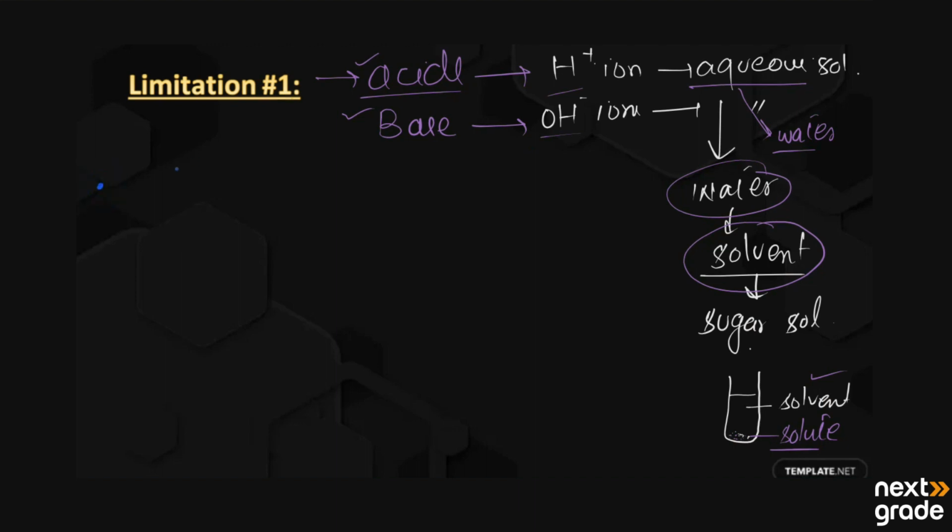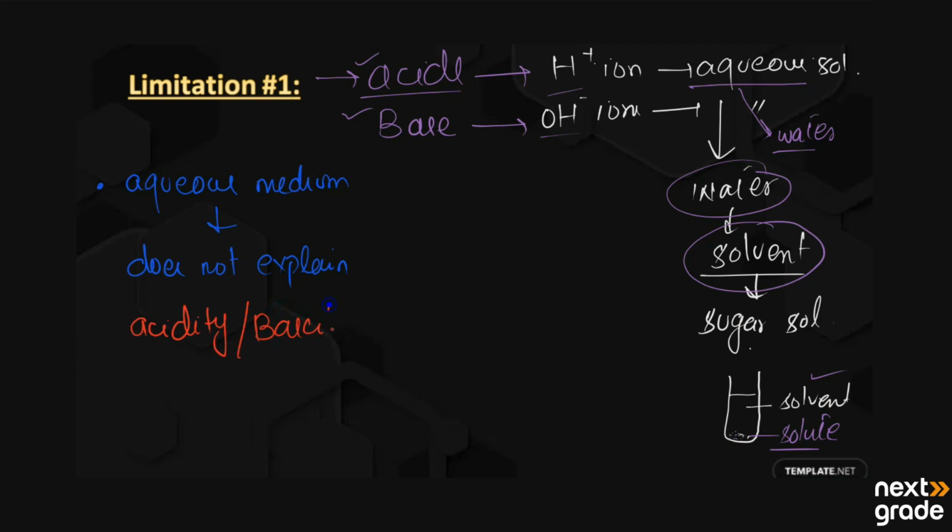It is limited to aqueous medium only, and it does not explain the acidity and basicity of the substances that are present in non-aqueous medium. It means it is only limited to the aqueous medium solutions only.